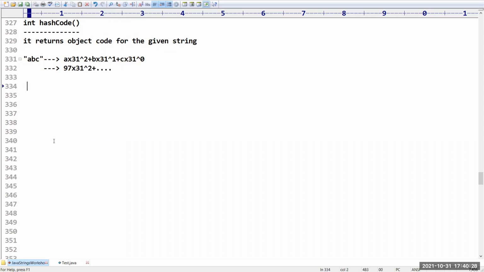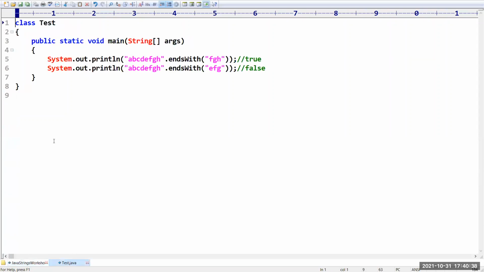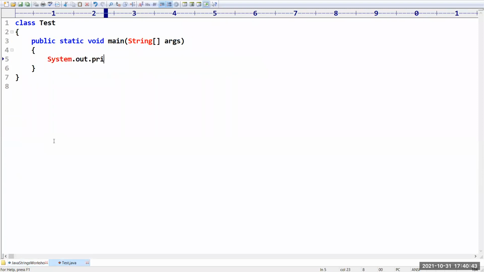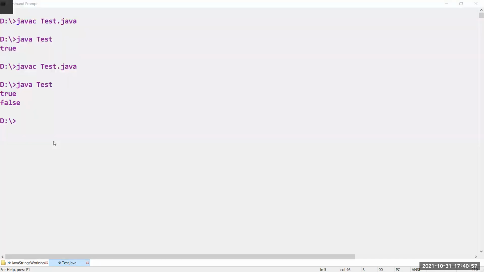Sir, all this is a theoretical concept. You can implement a program to return this value directly. Sir, how can we write that program? Just have a look. I am explaining with the help of an example program. System.out.println of "ABC".hashCode(). I want to check the hash code for the ABC string. Internally it will calculate and print the value.